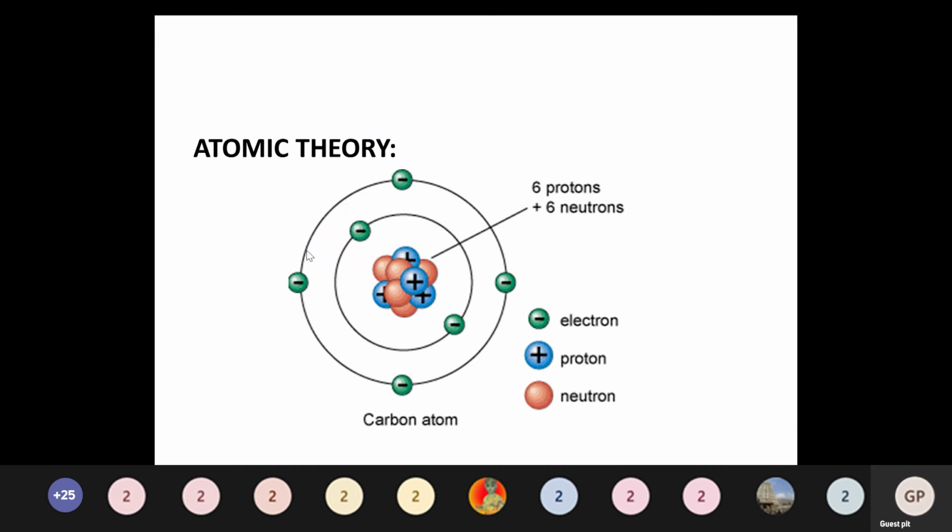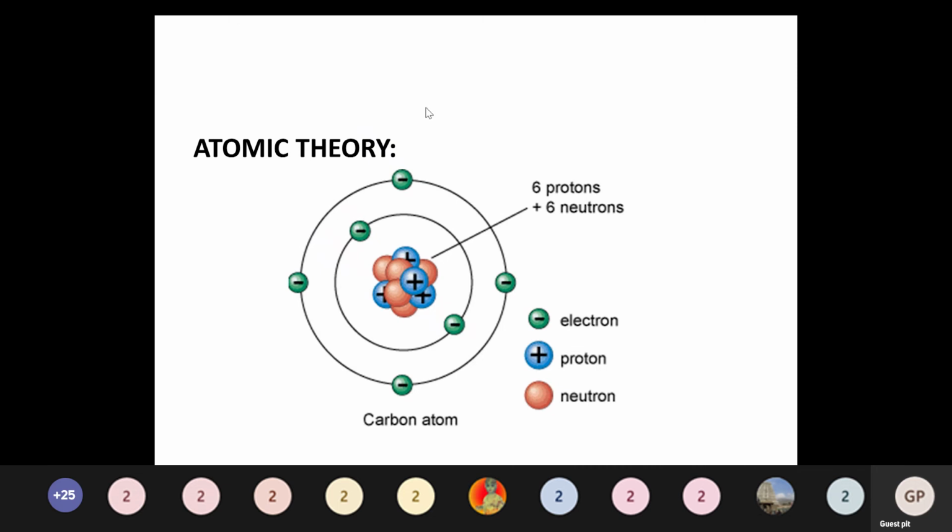Each shell holds electrons in one specific format, given by the formula 2n squared, where n represents the orbit number. n equal to 1 is the first orbit, then second orbit, third orbit, like that, n orbits based on the atom.